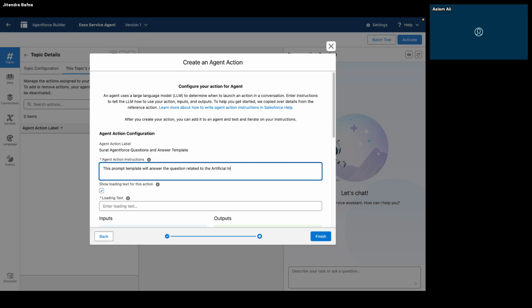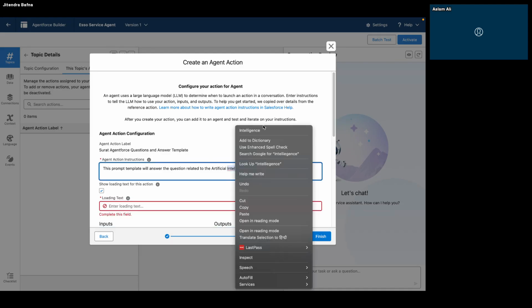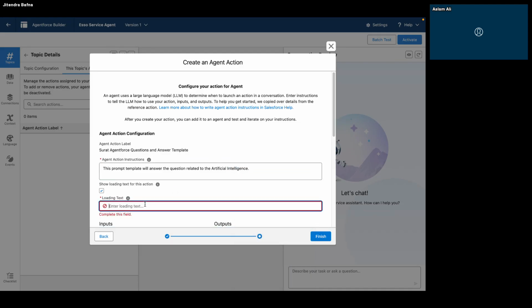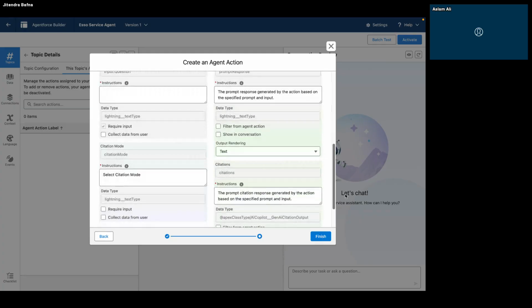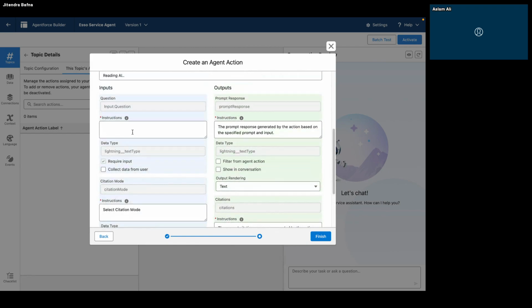See, this text is very important, Aslam. If you are not using the right text, Jitendra, then for the Atlas reasoning model this text makes a lot of sense. This is how the agent understands what it has to do, when to run, how to run, and what parameters to consider while responding. Collect the question from the user related to AI. It will be collected from the user.